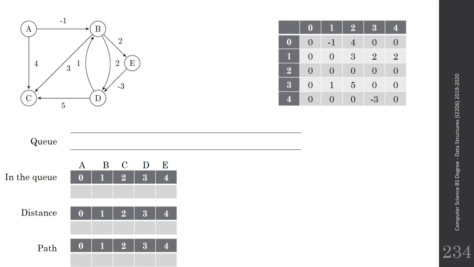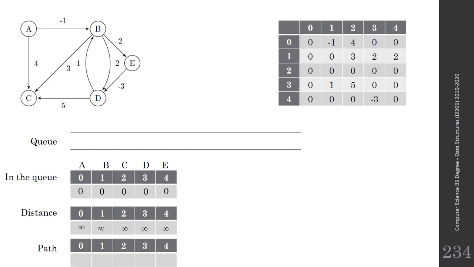So let's say that we will start from the vertex 0. A is vertex 0, B is vertex 1, C is 2, D is 3, and E is 4. It's written above the arrays down here. So at first, the distance would be equal to infinity for all, and none of the vertices are in the queue, so we will initialize the in-the-queue array to all zeros and the distance to infinity.